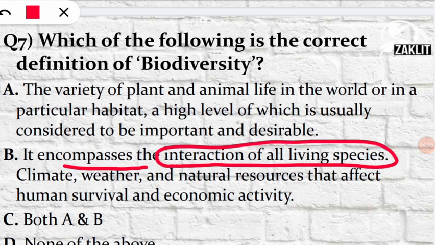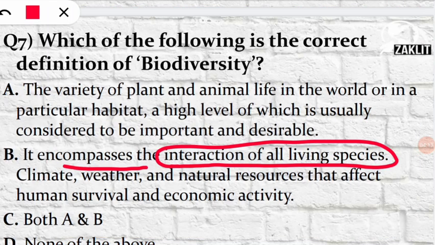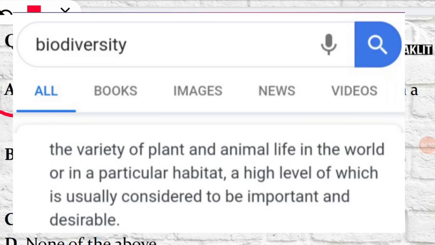So interaction, what does it give us? So interaction is giving us a hint that it is telling about ecosystem and ecology. Yes, the interaction of all living species is called ecosystem. So it is not biodiversity. A very narrow range of difference was there in both the statements, and the correct statement will be option number A. So if you're still having a doubt, you can search in Google, you can get the answer like this. Check it yourself.